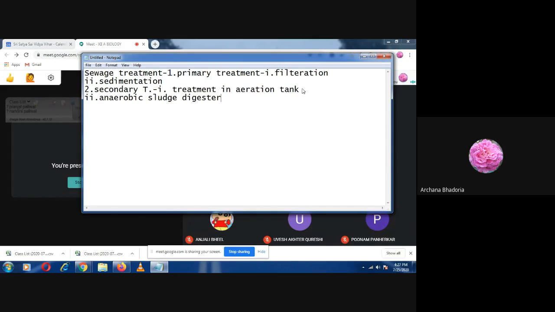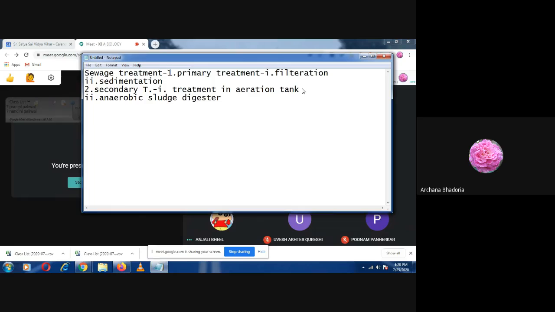So microbes will be used in which two different tanks? Can you name those tanks? Ma'am, aeration tank, anaerobic sludge digester. Yes.